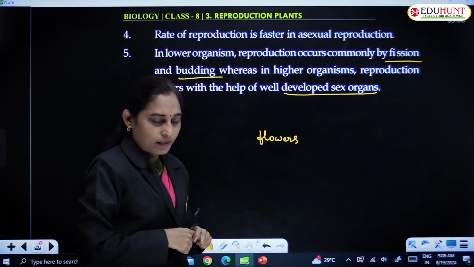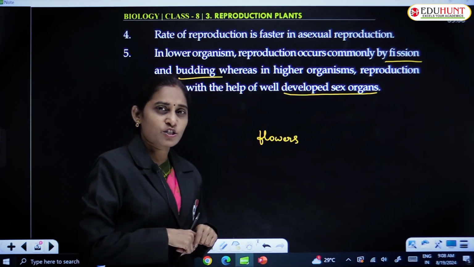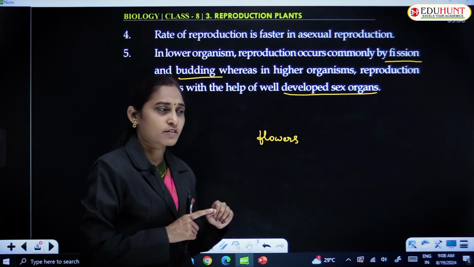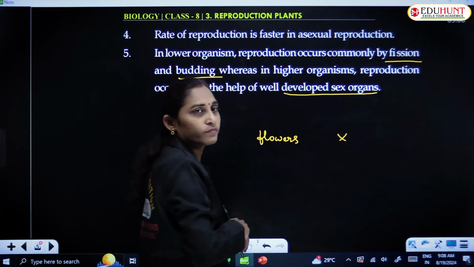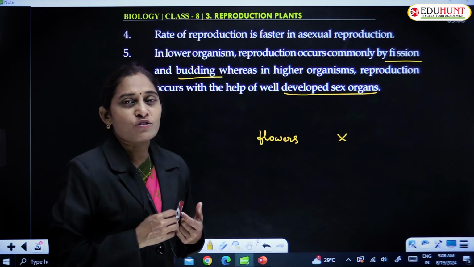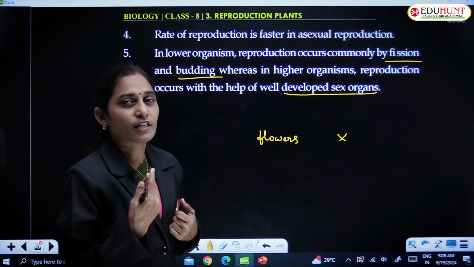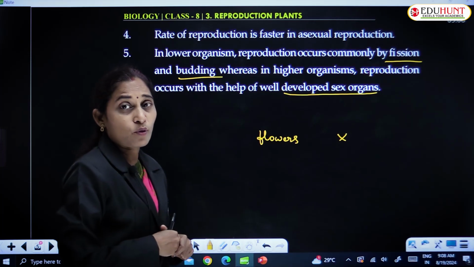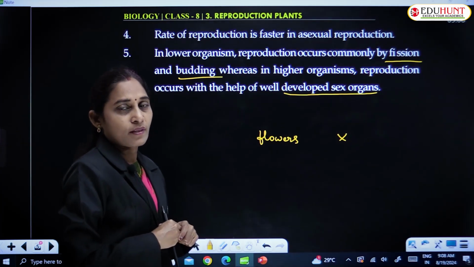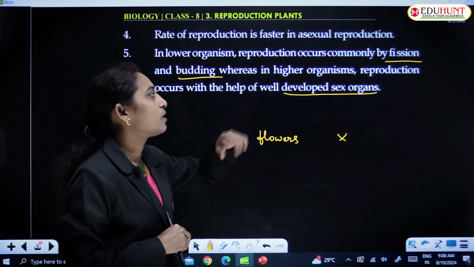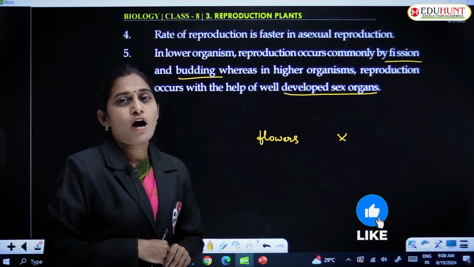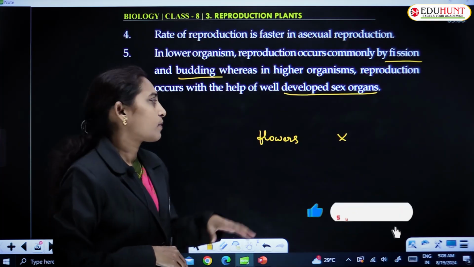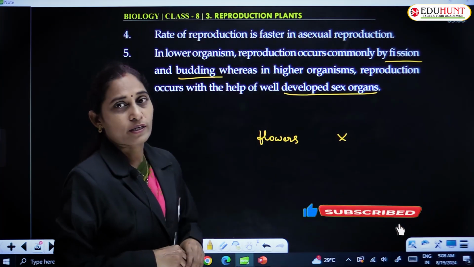Can we imagine that all the plants bear flowers? No. Some plants produce flowers, which are the reproductive structures, and some do not produce flowers, but they still reproduce sexually. How is it possible? They produce sex organs.